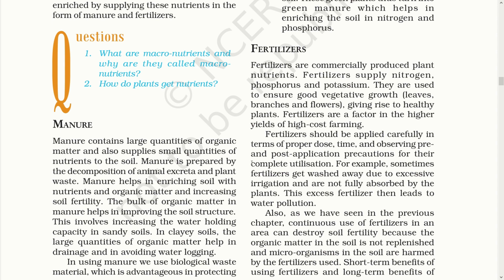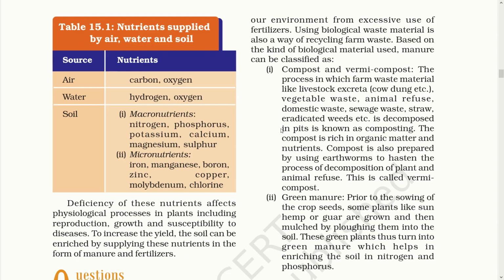Manure is classified according to the material used in preparing it. If the waste of the animals and plants are used for preparing the manure by decomposing them, it is called compost. And if earthworms are used in decomposition, then it is called vermicompost. While if some crops are grown initially and then mulched by plowing them into the soil, such manure is called green manure.